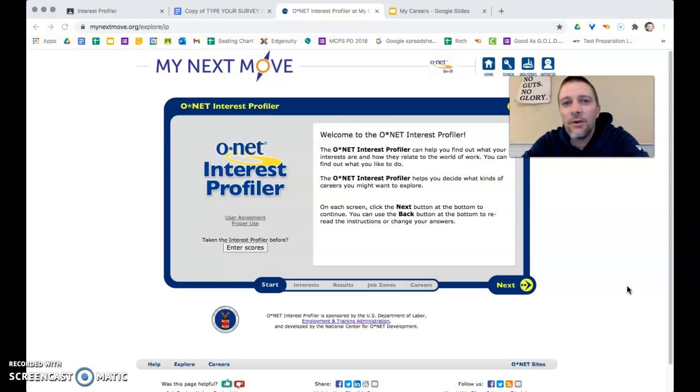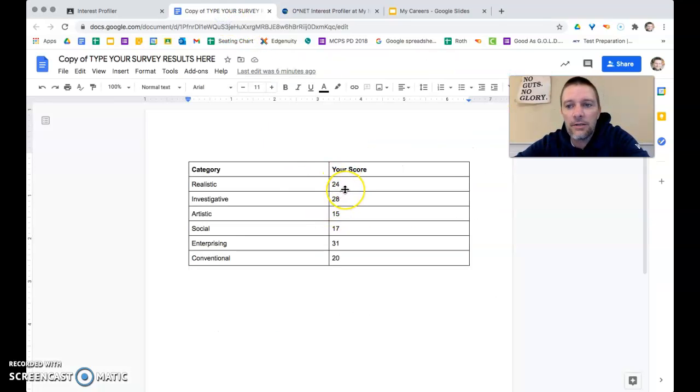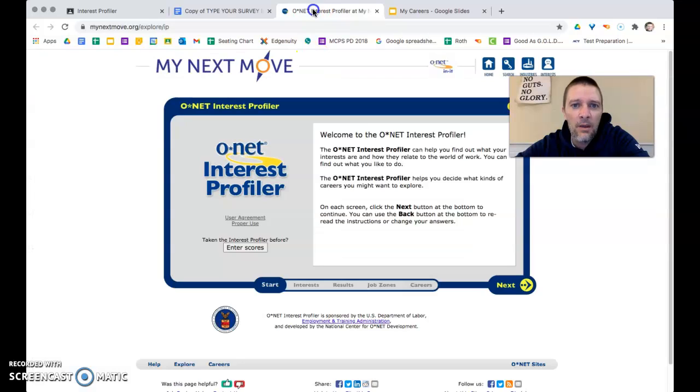It shouldn't be too much work, but it may take a little bit of time, so I'm going to jump right into it. Yesterday, you guys finished the interest profiler and you got scores. So today, to do the project, you're going to have those scores. Make sure you go back into the other assignment and open those up so you can see those scores, or write them down somewhere so you have them. And then we're going to go back to the ONET interest profiler, and we're actually going to look at careers.